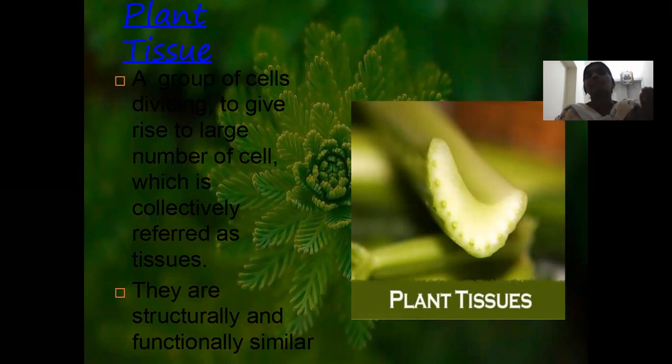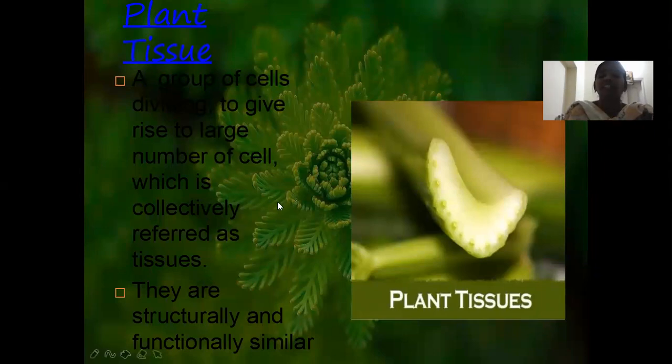What is meant by meristematic tissue? Meristematic tissue means the cells which have the dividing capacity. That tissue is called meristematic tissue. What about the permanent tissue? That means the cells present in the permanent tissue lack this dividing capacity. That is the difference between the meristematic tissue and the permanent tissue.